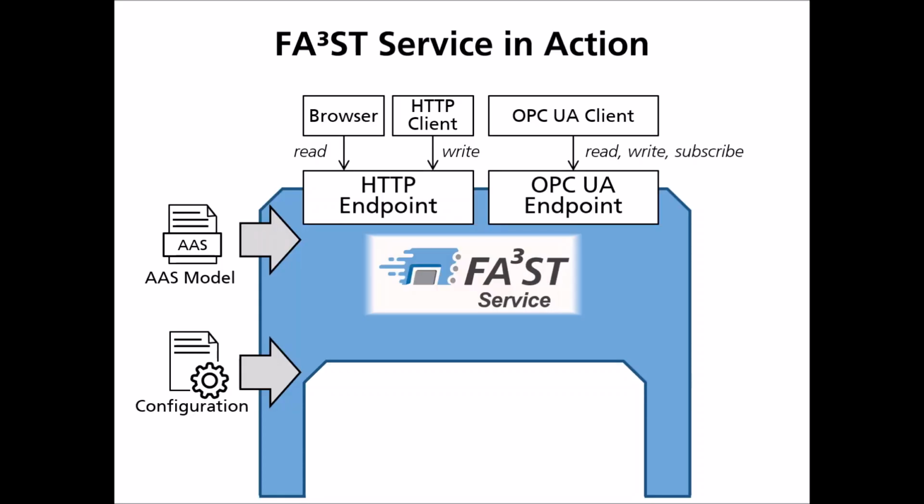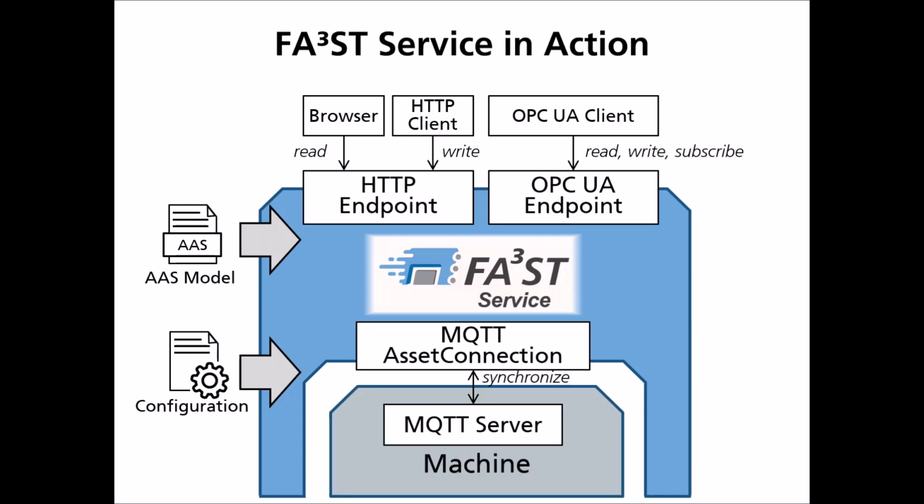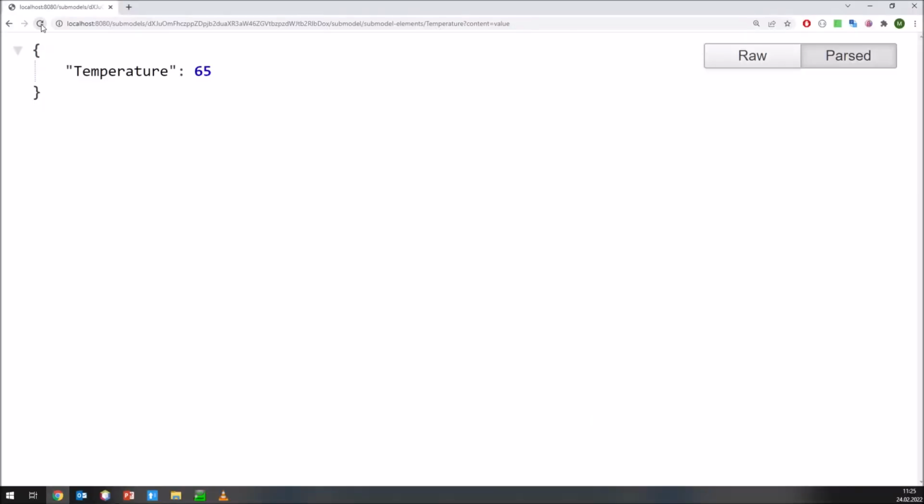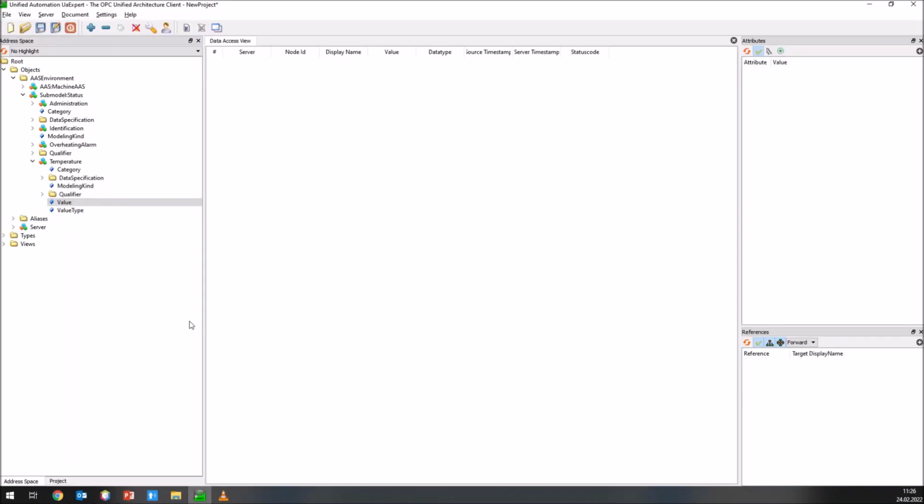So far we have a digital twin that we can read from and write to. However, an essential part of a digital twin is that it is synchronized with the actual asset it represents. By updating our configuration and specifying an MQTT asset connection, we can connect the digital twin to the MQTT server of our machine, providing live temperature readings. When starting the digital twin, we can verify that the digital twin is updating with live data via hitting refresh in our browser or by subscribing to the temperature value via OPC UA.